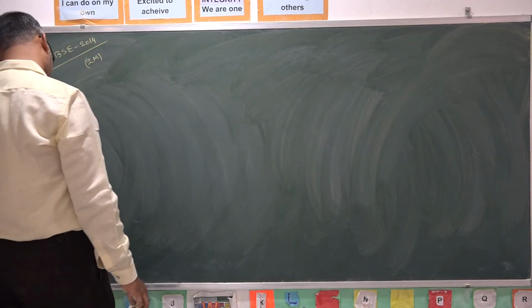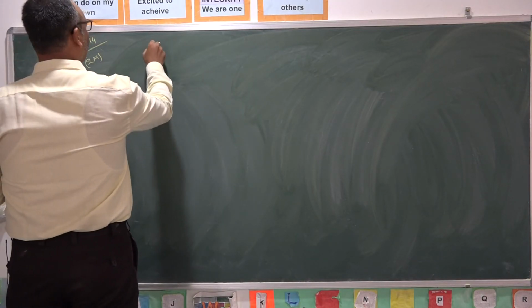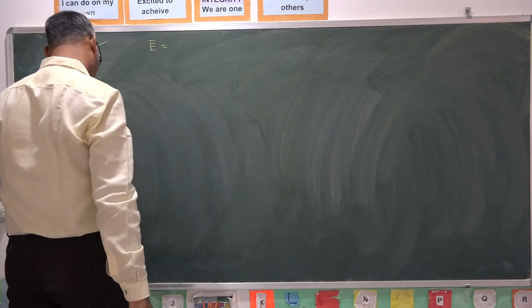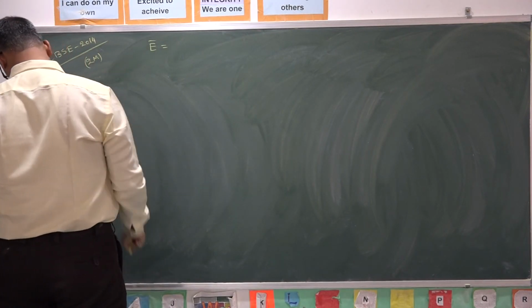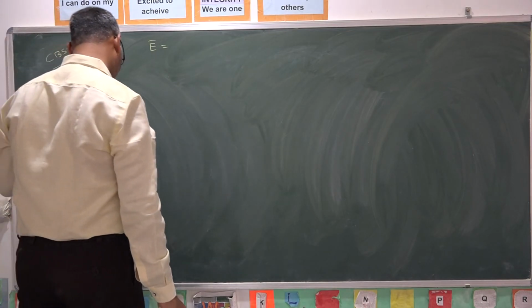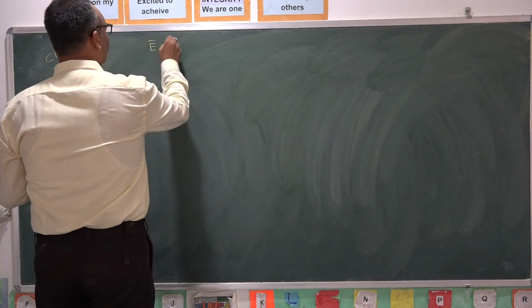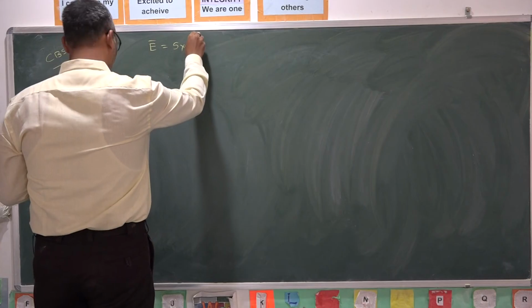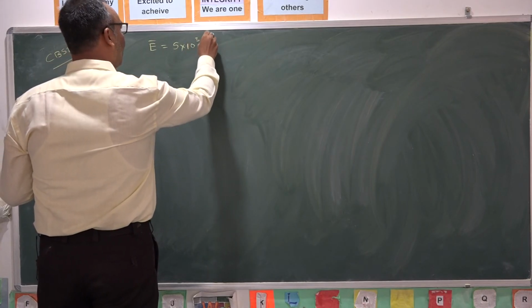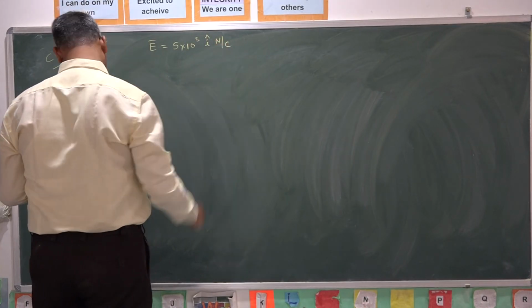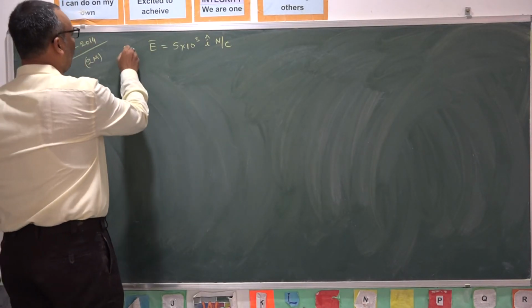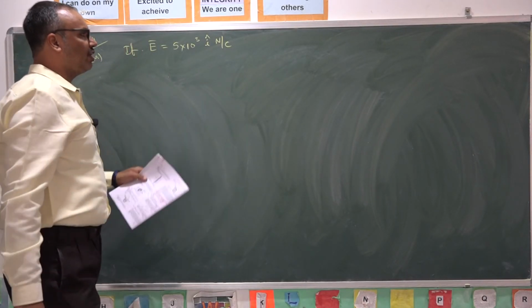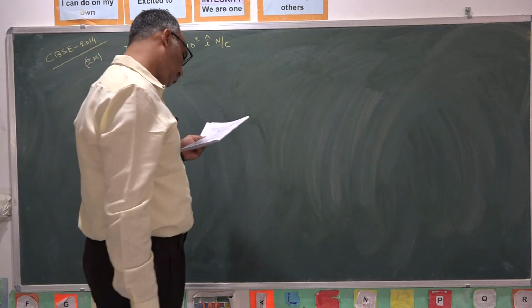Let us see. There is an electric field of strength E bar is equal to 5 into 10 cube I cap Newton per coulomb.